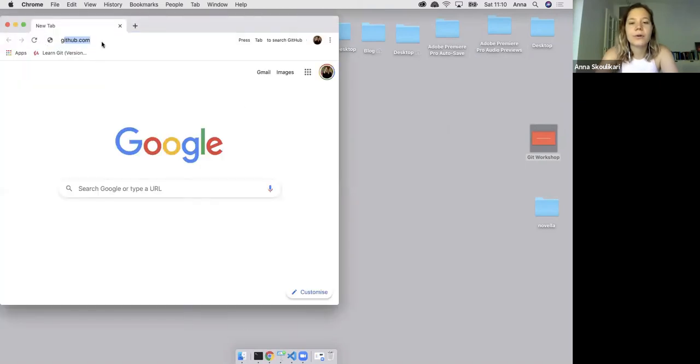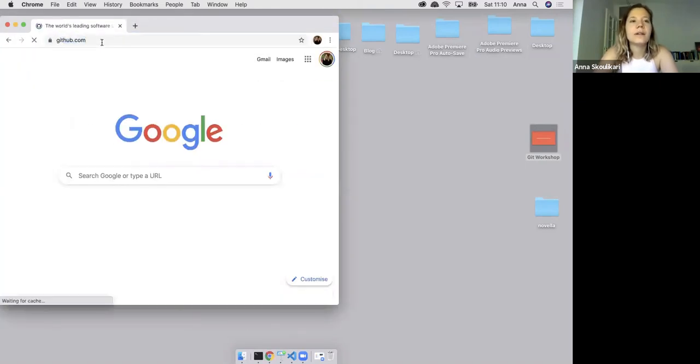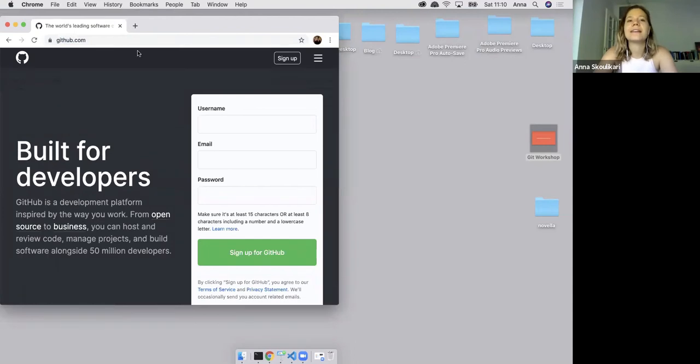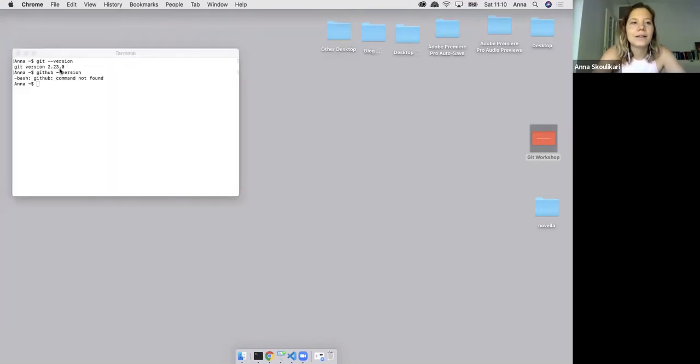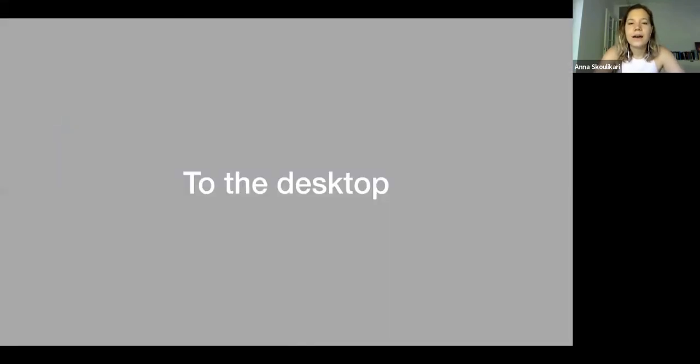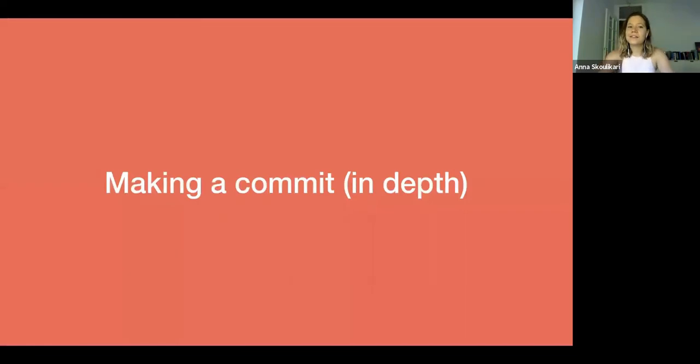If I open up Chrome and I just type in GitHub, we can see this is the website that I created my account and where I upload my projects that use Git. So I'm going to be going over Git in this presentation. And let's get started with making our first commit. And I'm going to go through this process really in depth.